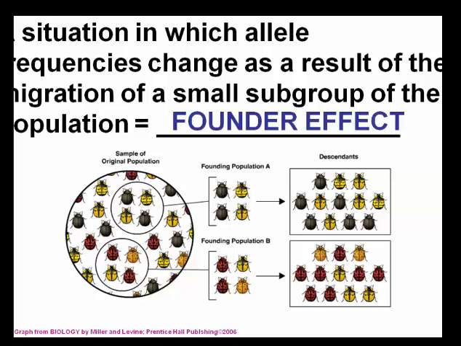So we see that in population A, only the darker colored bugs and the yellow bugs moved into that population, and so we're only ever going to see bugs that had those genes there. So you don't see any red bugs in population A because that's not what the parent population brought over. And then the same can be said about the black bugs in population B.